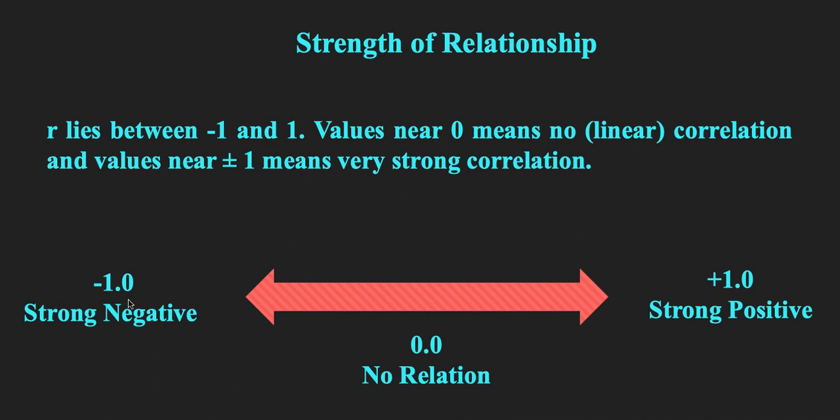Now see here, we have strong negative here and strong positive here. -1 is a strong negative and +1 is a strong positive relationship between the two variables, and if it is 0, that means there is no relationship between the two variables.